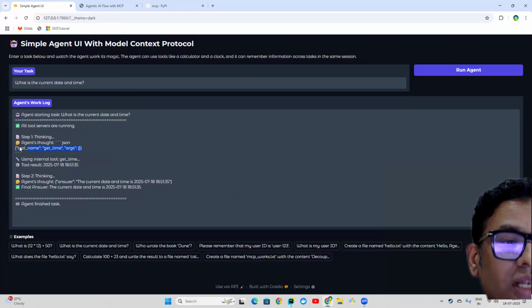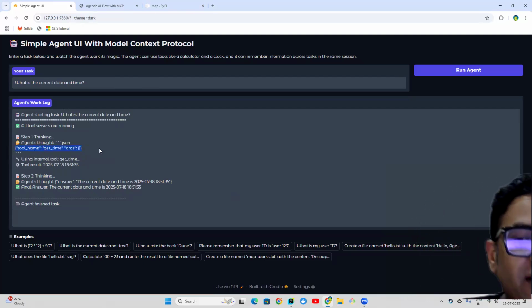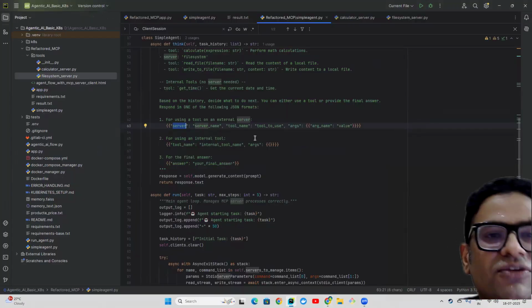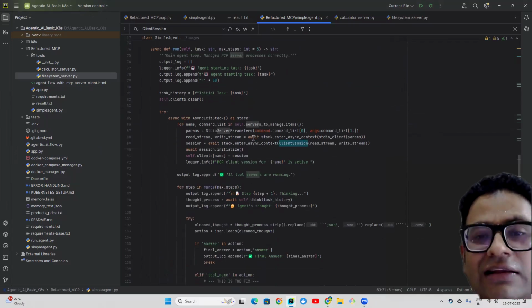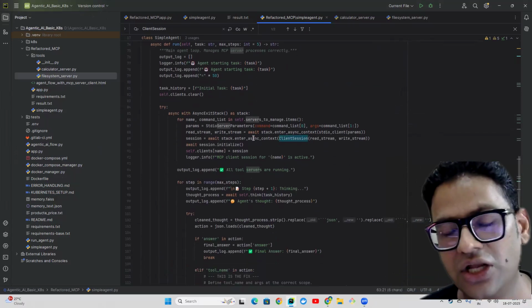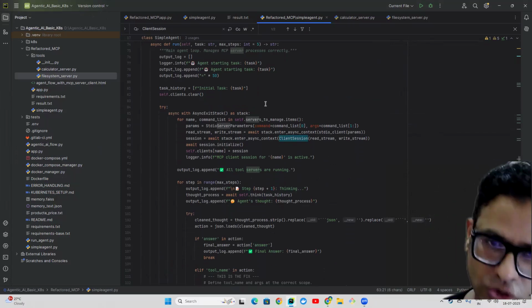So it is not only able to figure out whether it has to interact with the external system, it can also interact with internal tools, because in real time, there could be some small thing which you would like to do internally rather than going from client to server, which is definitely going to introduce some kind of latency to your solution.